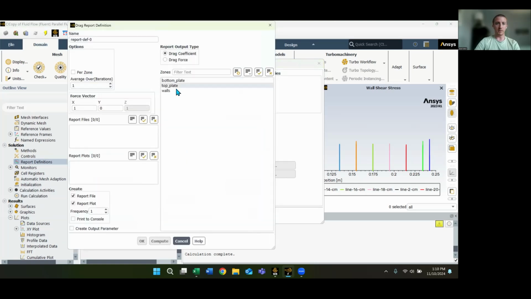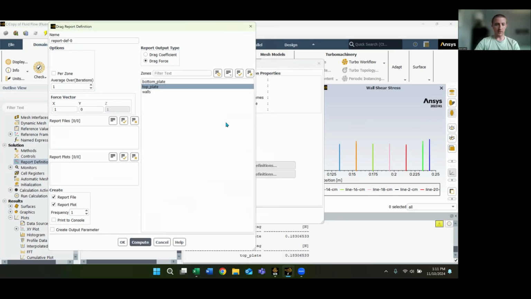Bring it up here, and as you can see, I've separated the top of the plate and the bottom of the plate. The bottom of the plate has the front edges on it, but the top of the plate is strictly just the top of the plate. So we want to do drag force, click top plate and compute. And it will pull a drag force down here. That is our drag force value, just across the top of the plate, and I put that into Excel and do all my calculations.